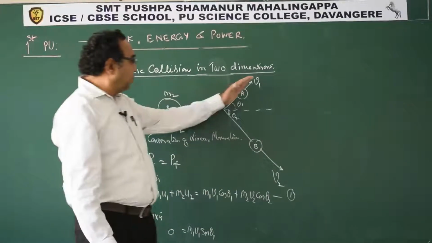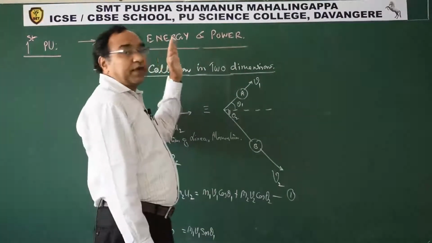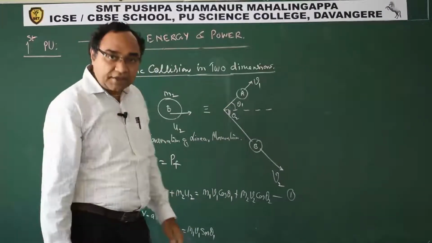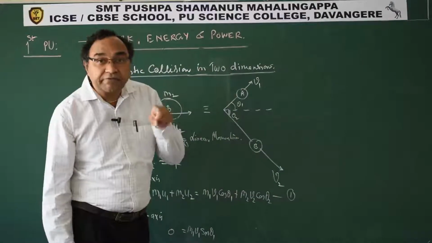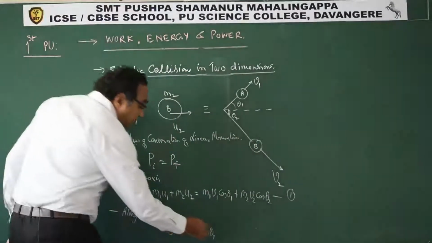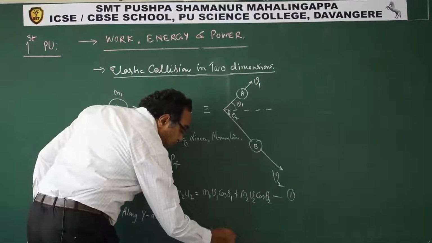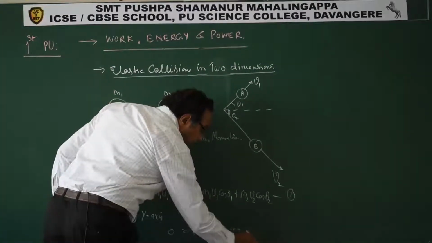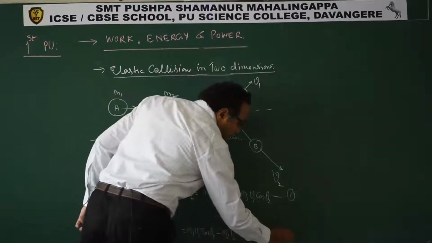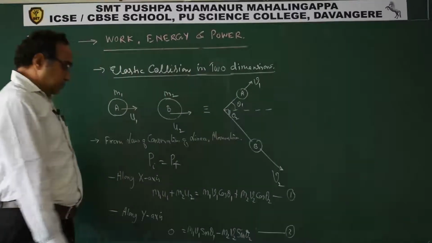If you resolve this, this is along the positive y-axis. If you resolve v2, then it is along the negative y-axis. So it will be minus m2 v2 sin theta 2. This is our second equation.